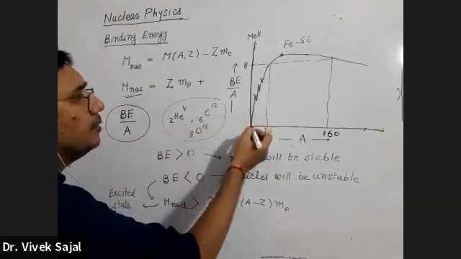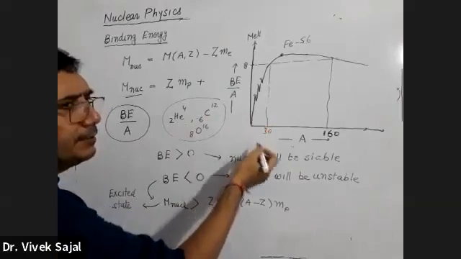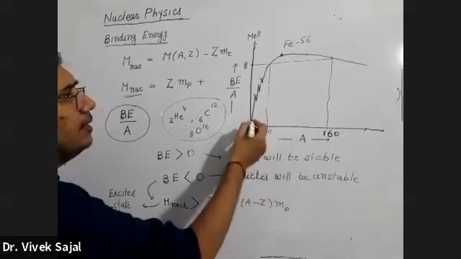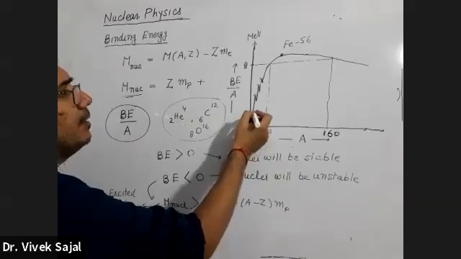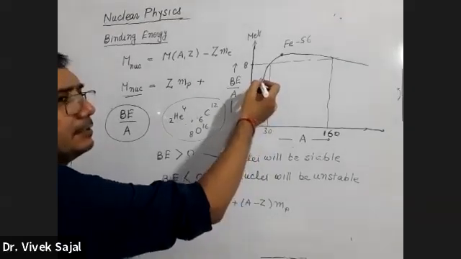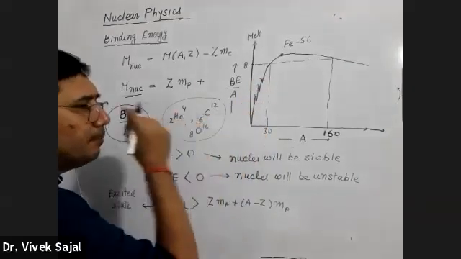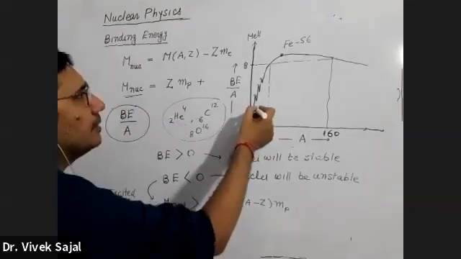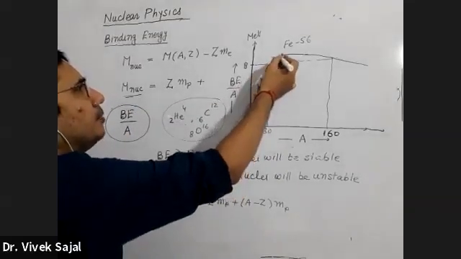The second observation is that for the lower side of A, this binding energy per nucleon is increasing, and it is reaching a peak.